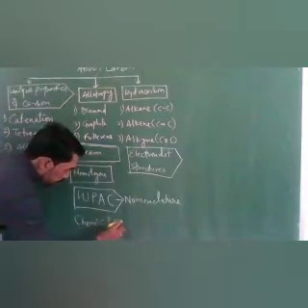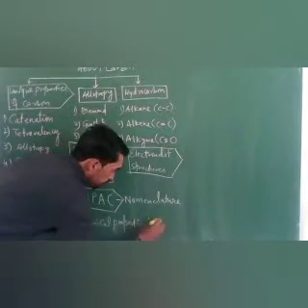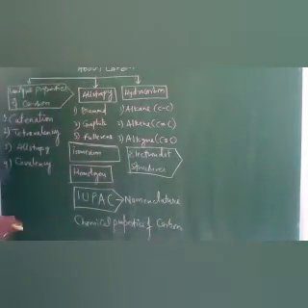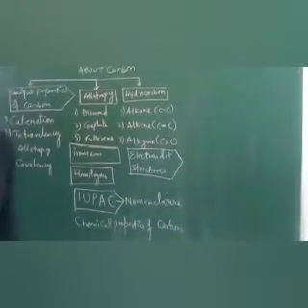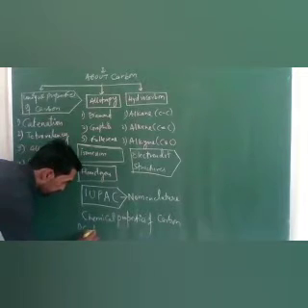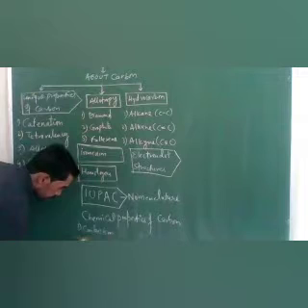After this, we did chemical properties of carbon. How many different types of chemical properties are there? First is combustion. Second is addition.